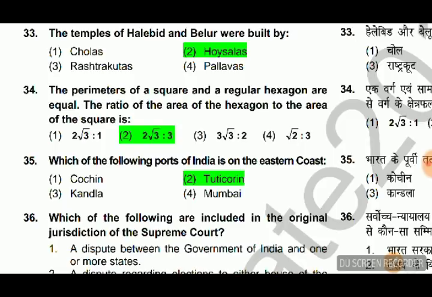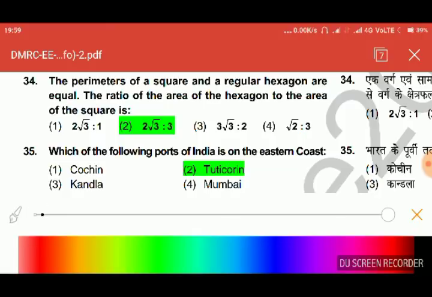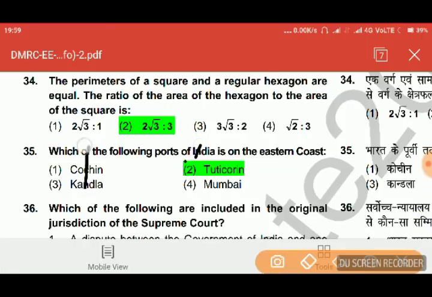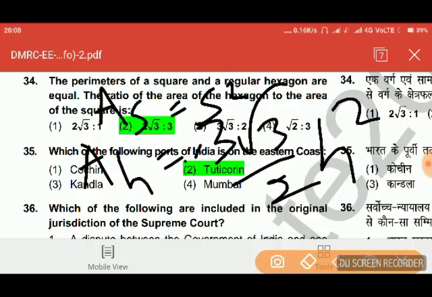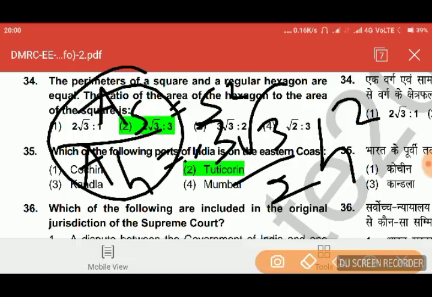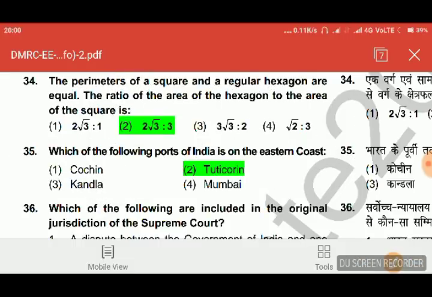And what is the area of the hexagon? Area of the hexagon is 3√3 by 2 H square, where H is the side of the hexagon, and the area of the square is S square, where S is the side of the square. So the ratio of the areas will come, and we know what S by H is. So put the formula and work out the answer. The answer will be 2√3 is to 3.